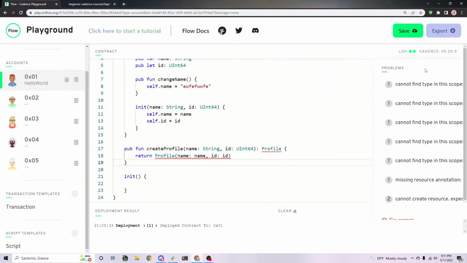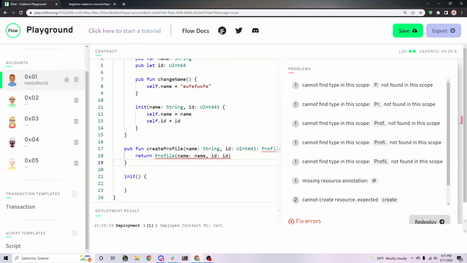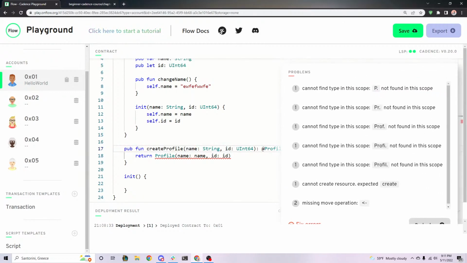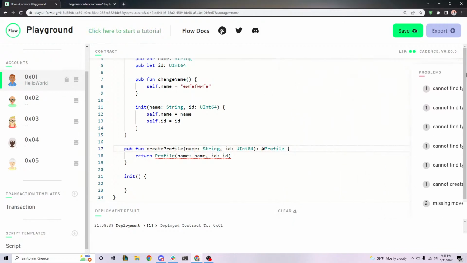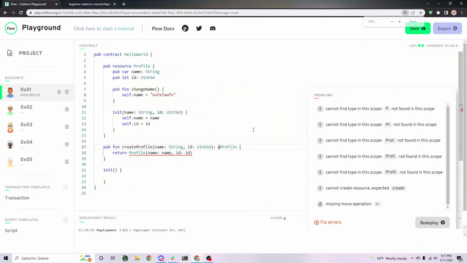Really quick. The @, the create, and the move operator. Exactly. Who said that? Perfect. Yeah, that's awesome. Great job, Turbo. So you put the @ symbol here. So one problem is we forgot to put, oh, wait, let me try and zoom out for a sec.